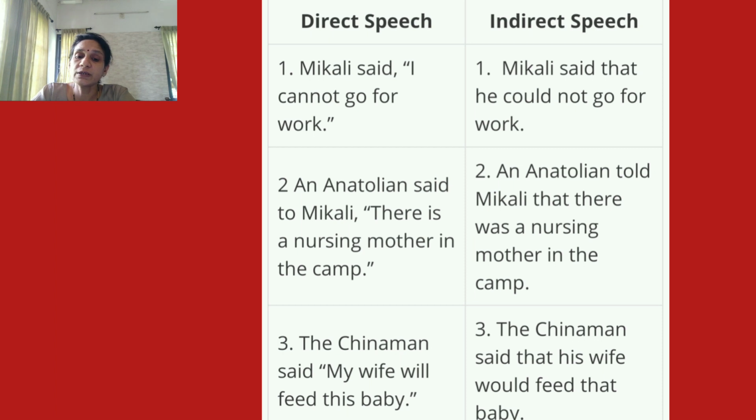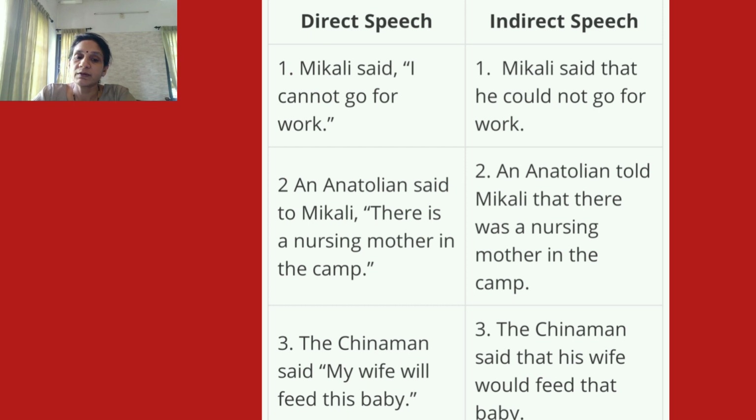An Anatolian told Migali that there was a nursing mother in the camp. Third one, the Chinaman said, "My wife will feed this baby." The Chinaman said that his wife would feed the baby.